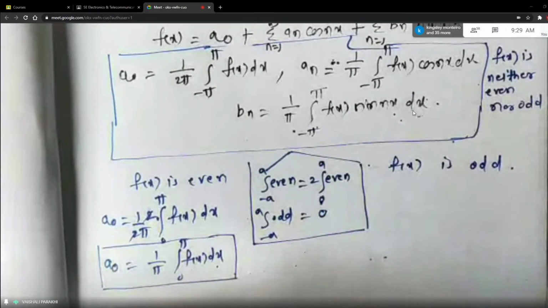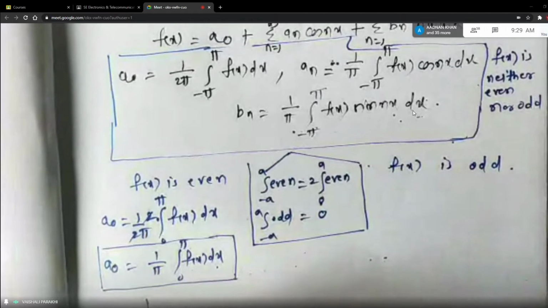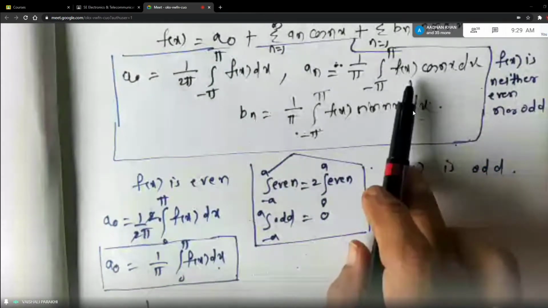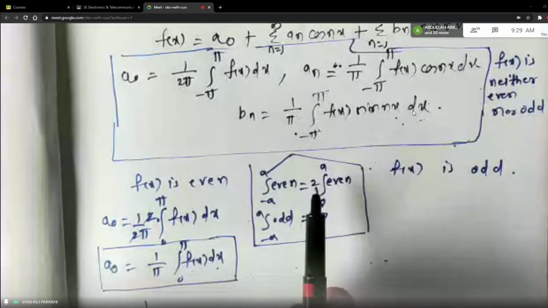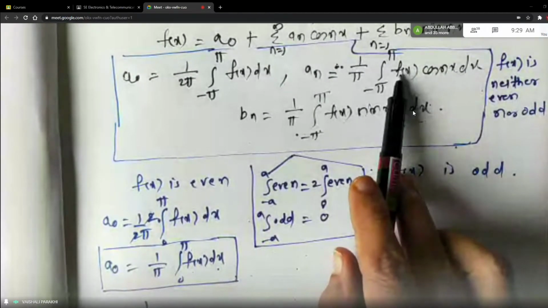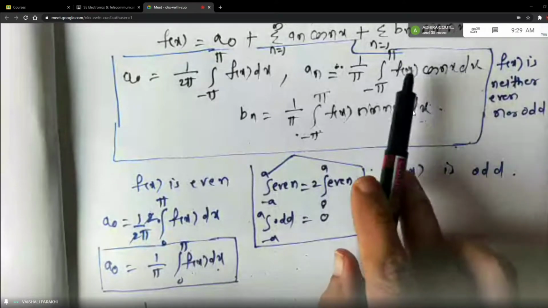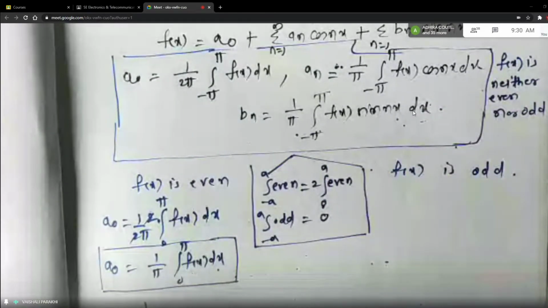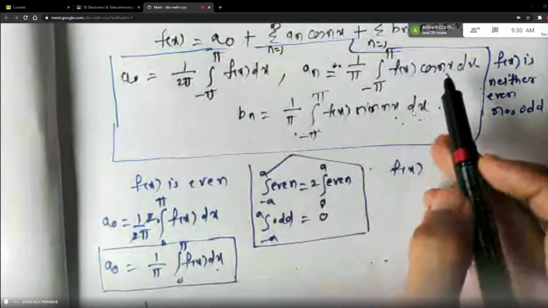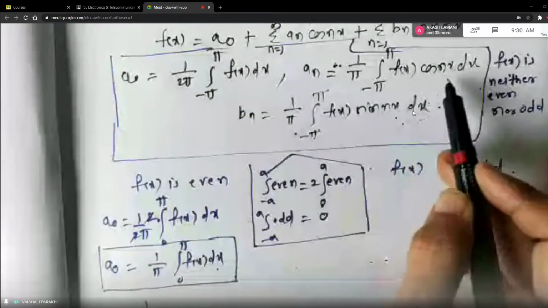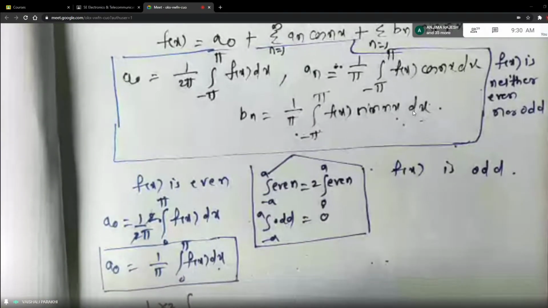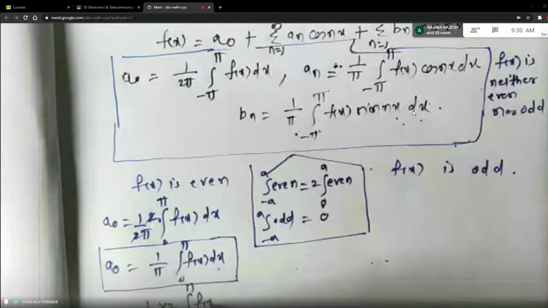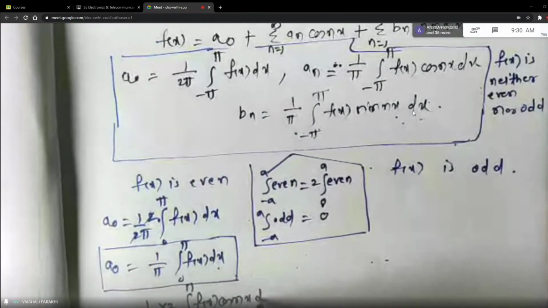In An what will happen? It is 1 by pi. f of x is an even function, right? Because we are considering the first case of even function. So when f of x is even function, cos is also even function. So even into even becomes even function, right? And again, the whole inside function will become even function. And therefore, same rule I am using here, 2 times 0 to pi f of x cos of nx dx.